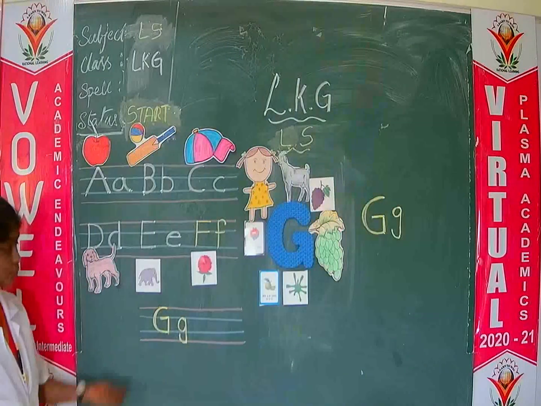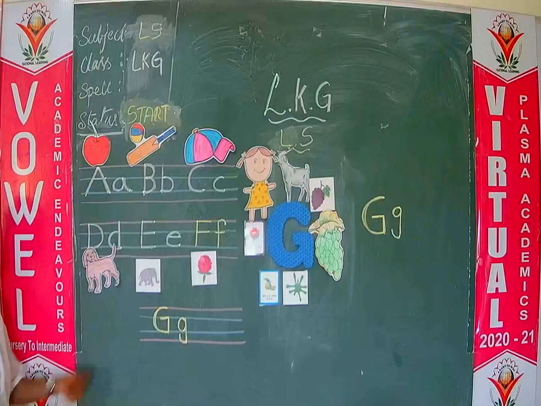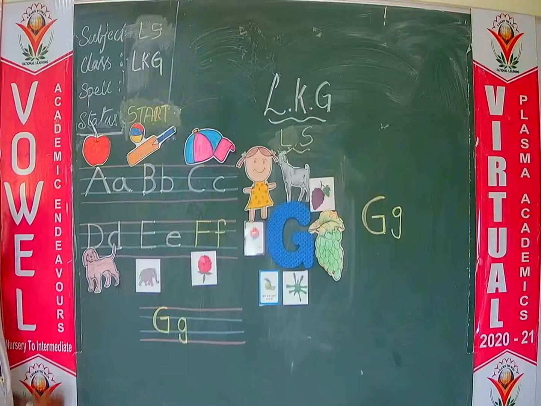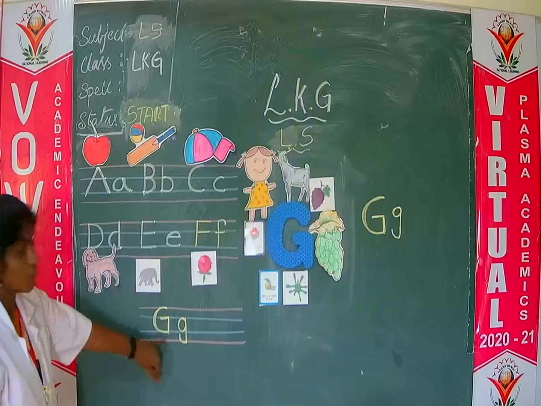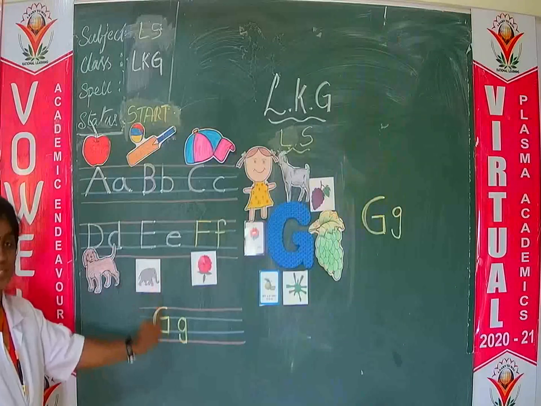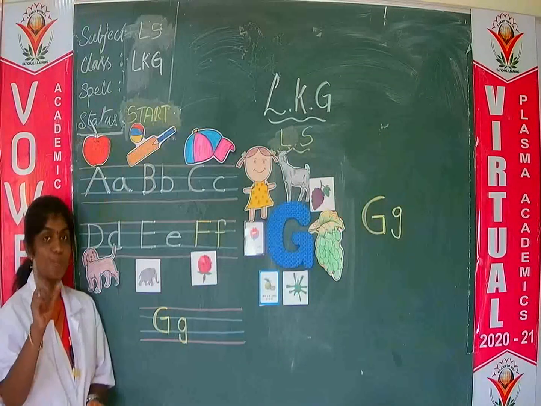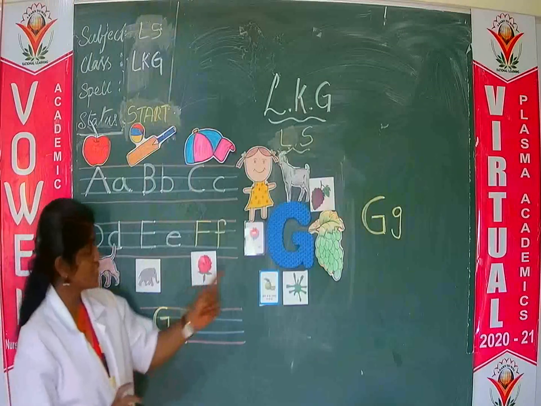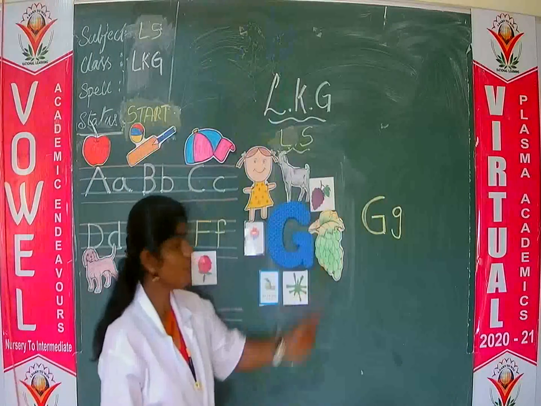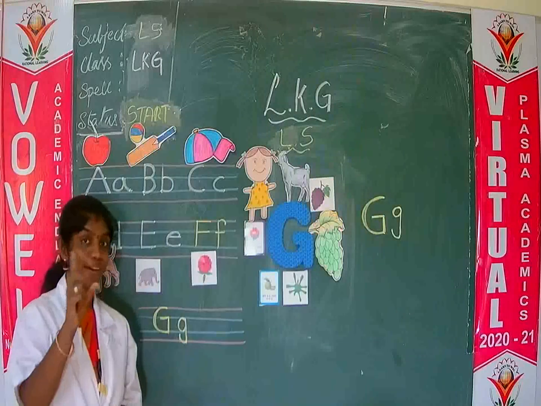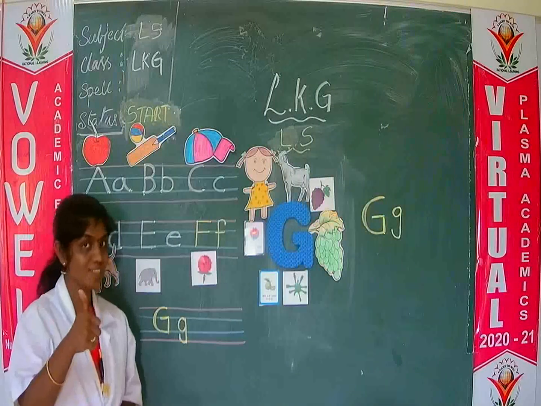Okay, children? Is this easy? Yes, you can easily practice this. Okay. So we learned up to letter G. Now I'll end our class with a small activity. So see, here we have 2 types of grapes. Now I'll show you how to draw grapes easily. Okay, children, will you learn?